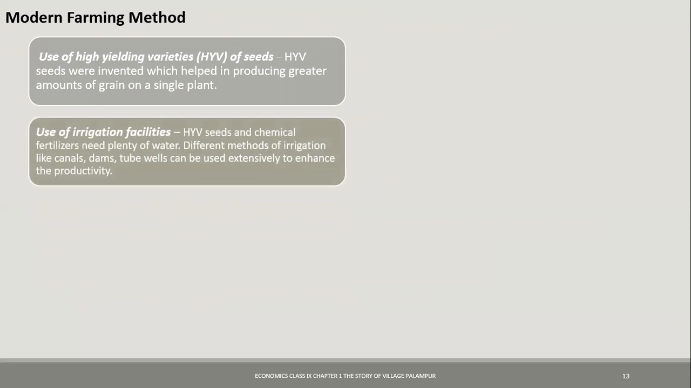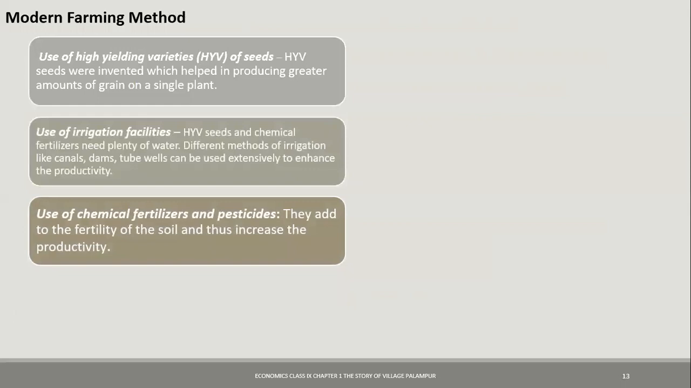Second, they focused on irrigation facilities. I just told you the irrigation facilities were compulsory because HYV seeds could not survive without proper irrigation because they needed a lot of water. Different methods of irrigation like canals, dams, tube wells, etc. were used.